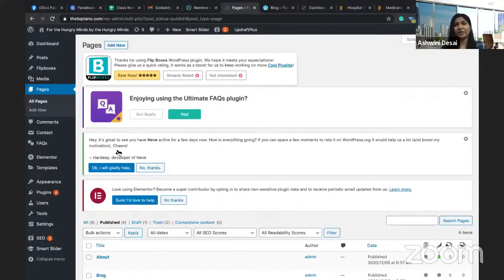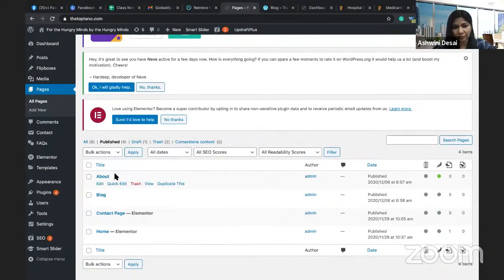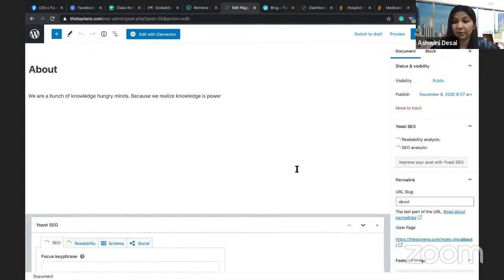Okay, and then if you want to really enhance the building experience of each of your pages, for example, if you edit this About page, it has a very basic WordPress editor. It is not fun to work with. So there is a website builder plugin called Elementor. Got it, Ojas? Elementor is a WordPress website builder.